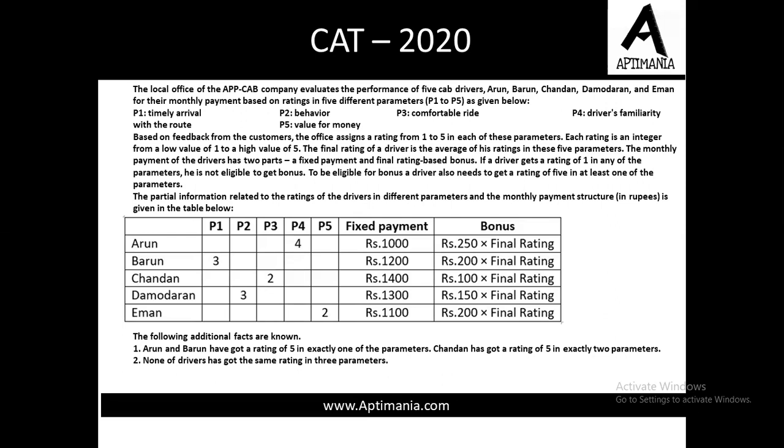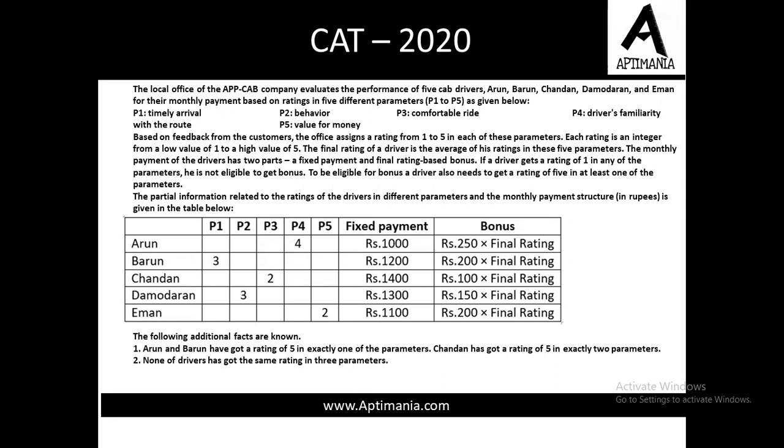The partial information related to the ratings of the drivers in different parameters and the monthly payment structure is given in the table below. This is the partially completed table, in which we can see that Arun has got a rating of 4 in the P4 parameter. The fixed payment for Arun is 1000 rupees. Now let us understand the bonus part. Suppose Arun gets an average rating of 4, so his bonus will be 250 into 4, that is 1000 rupees, like this. Some additional information is also given to us.